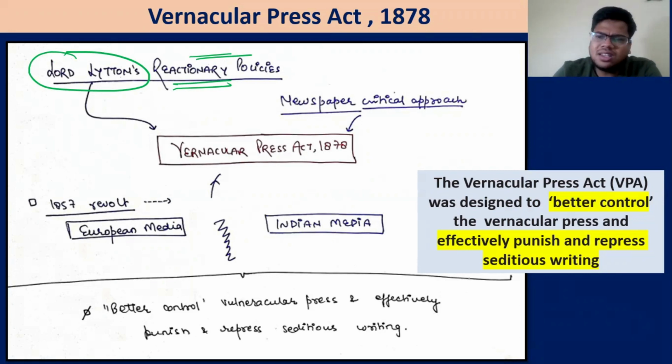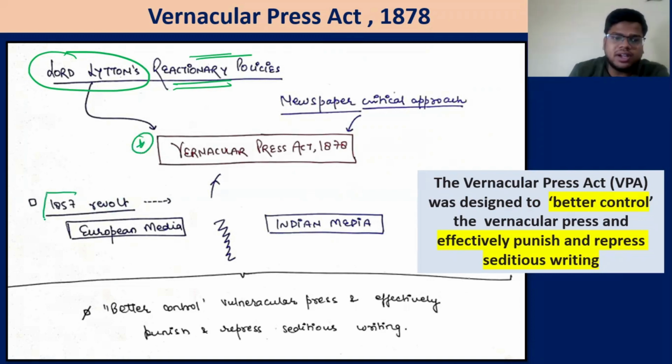Now the nationalists and the newspapers were very, very angry with Lord Lytton. What are you doing? People are dying on the one hand, and you are spending money on these grand darbars. This is not good. Okay? So this was the context of the Vernacular Press Act.